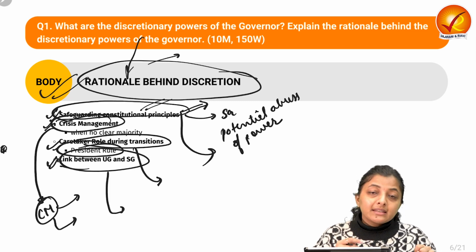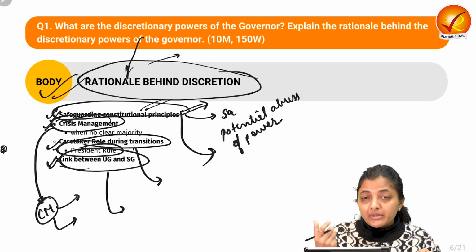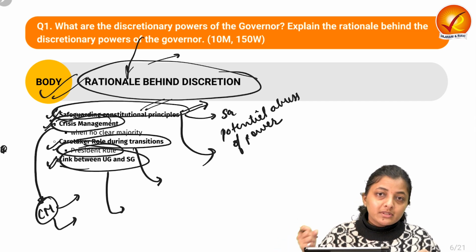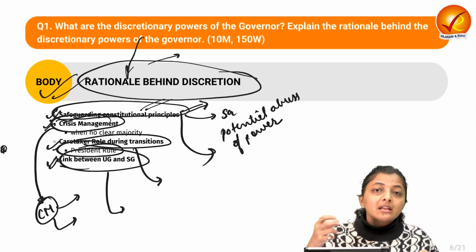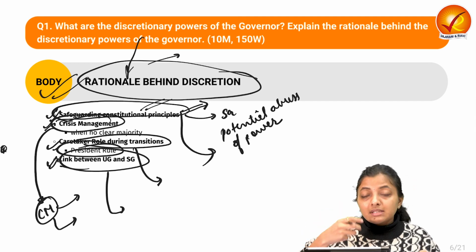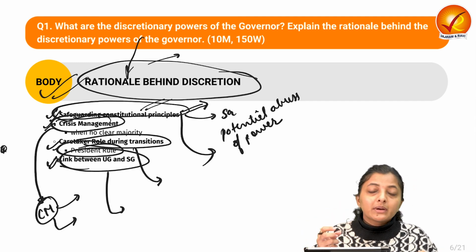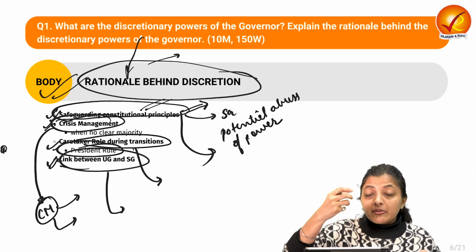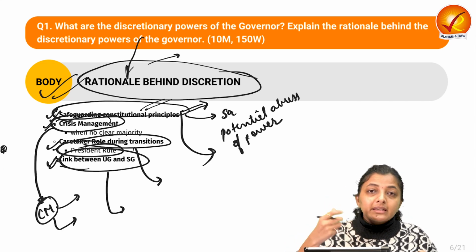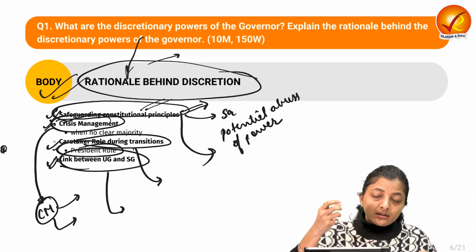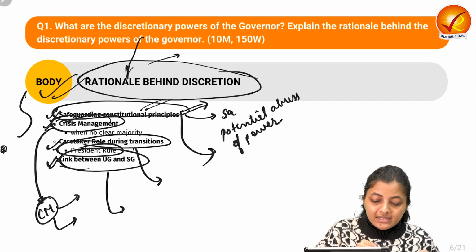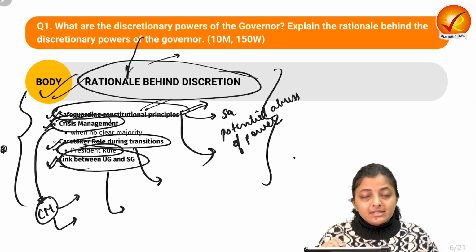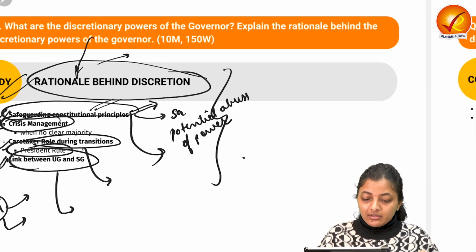So he can act in an advisory role to the president. He can seek information from the chief minister and give information related to the affairs of the state to the president, so that whatever the whereabouts in the state can be informed at the central level, and this can be taken as an effective measure for national policy making. So these are some rationales behind the discretion of the governor.